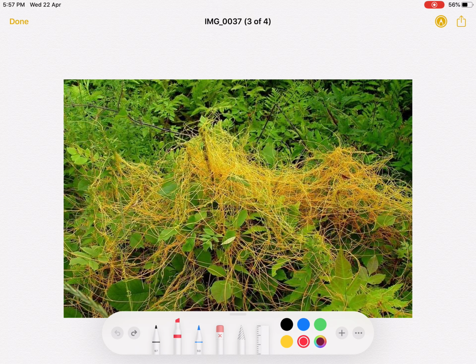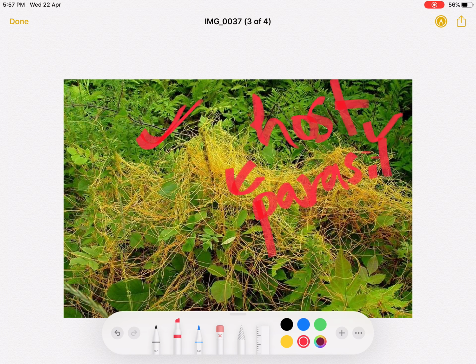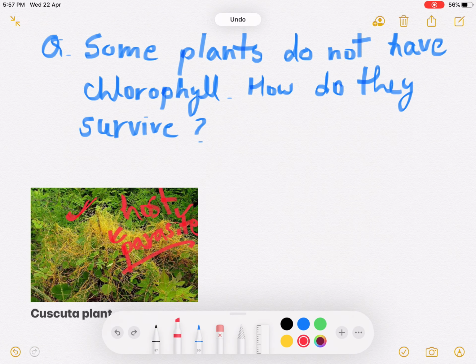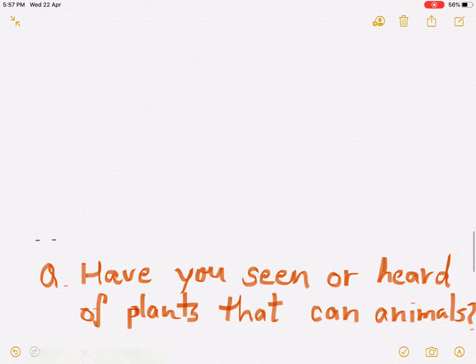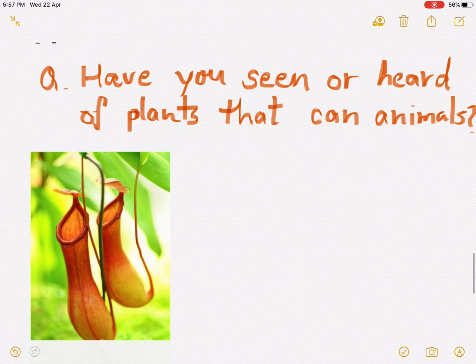This green plant on which it is climbing is called the host, and this is called the parasite. Because the parasite depends on the host for food. So the Cuscuta plant is called a parasite, and it uses a heterotrophic mode of nutrition. Why? Because it doesn't have any chlorophyll. Got it?